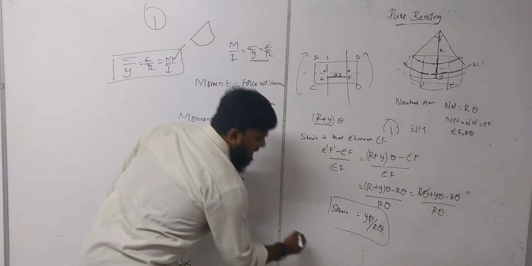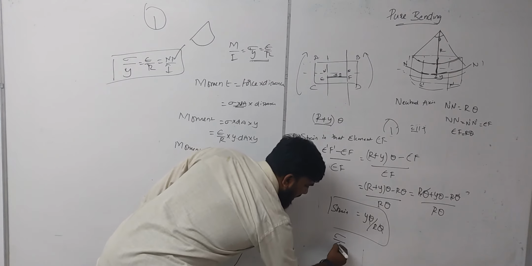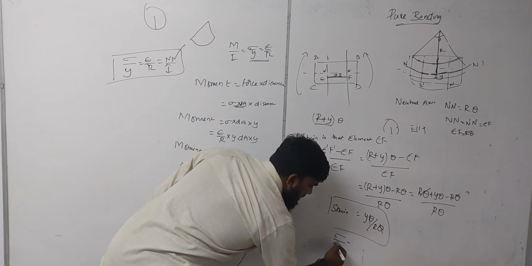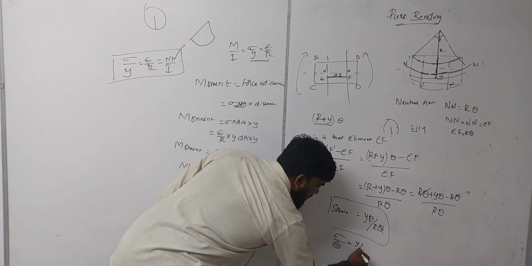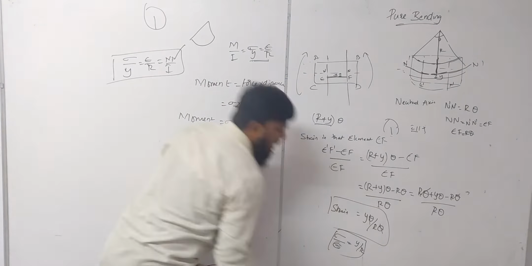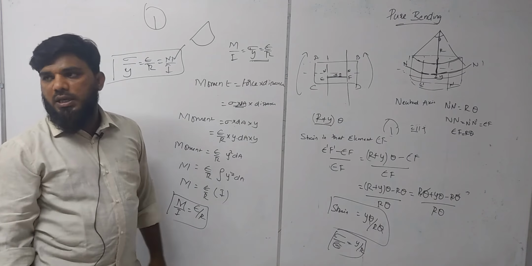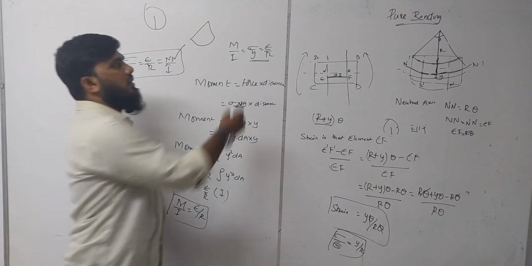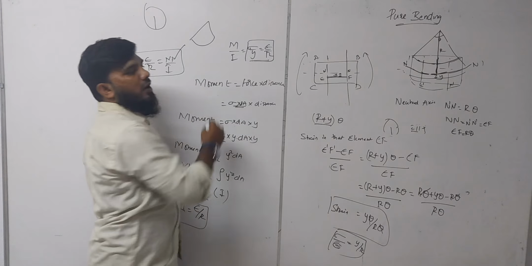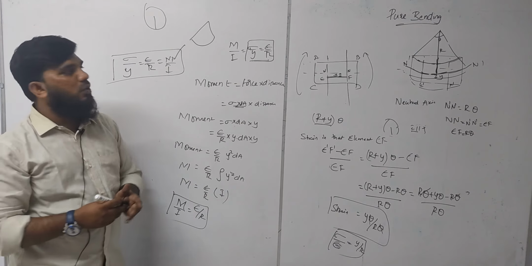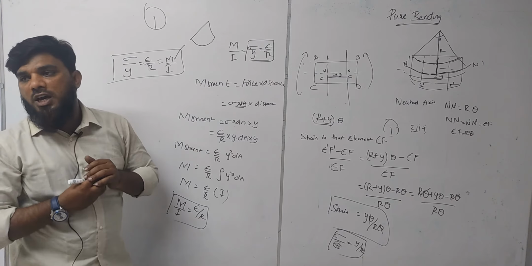Generally, strain is written as sigma by E, that is stress by Young's modulus. So sigma by E is equal to y by R. We got that relationship first. So this is the first half which we have obtained. The next half is to obtain it with respect to the moment of resistance.